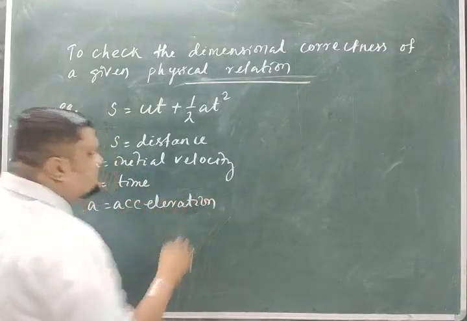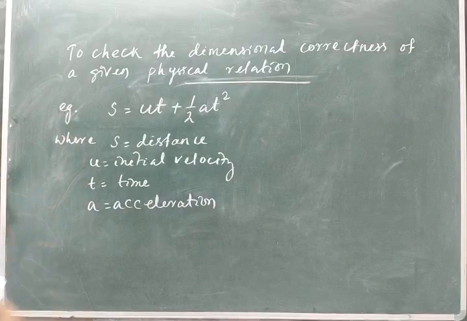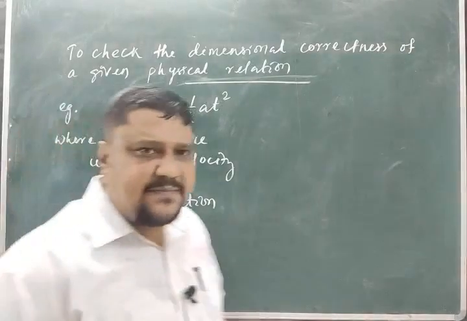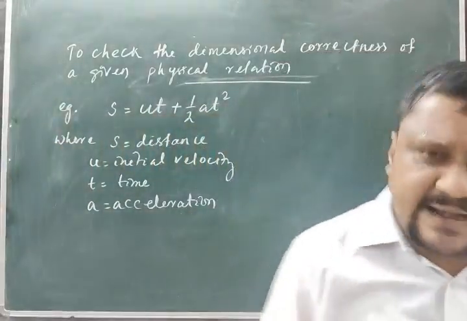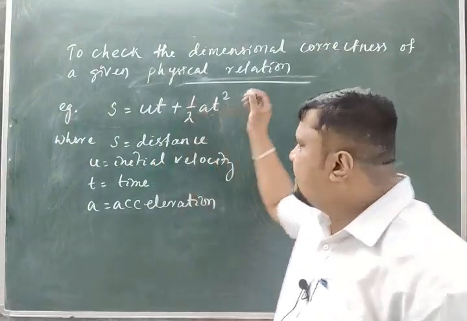This is one of the equations of kinematics. We will read that later.